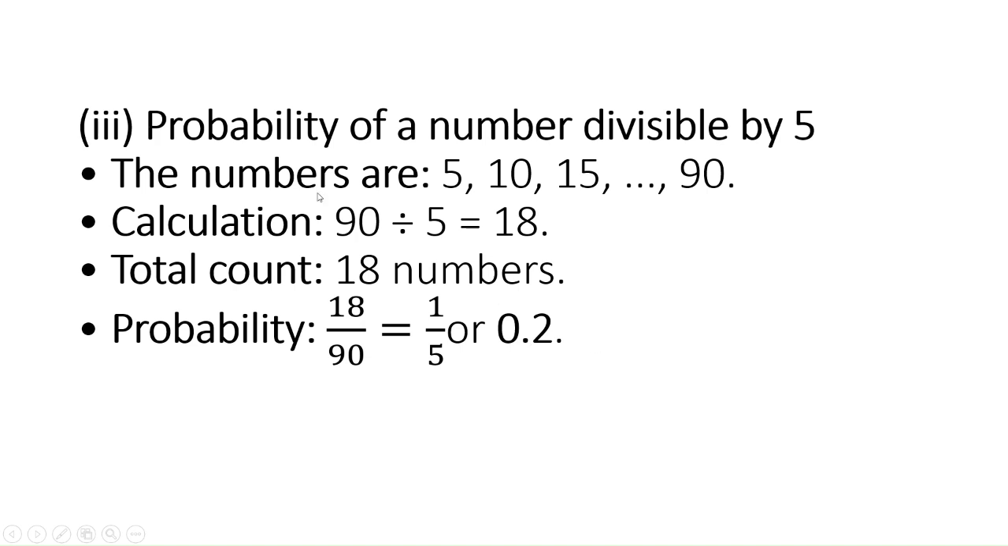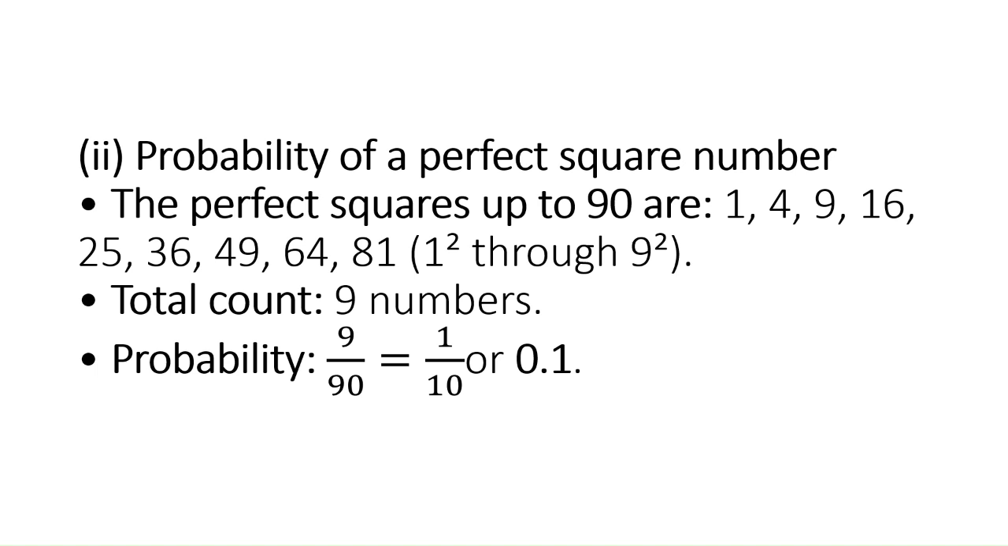So first we need to find out the favorable outcomes clearly, then we can find out the probability very easily. For that, we need to check the given condition clearly. To get a disc which is divisible by 5, we get favorable outcomes 18, possible outcomes are 90, so the probability is 1 by 5, or 0.2. In the same manner, for a perfect square number, there are 9 numbers, so 9 by 90, that is 1 by 10.